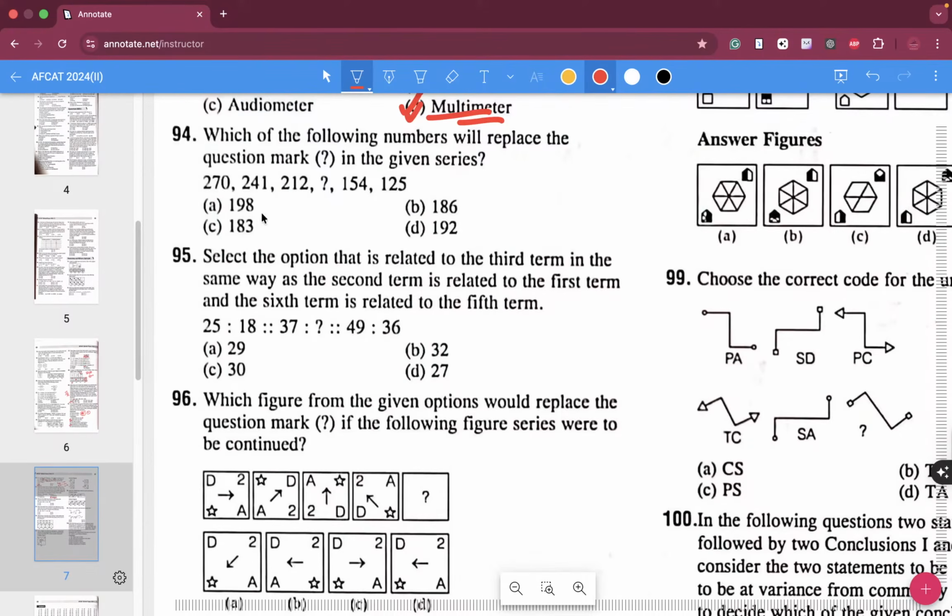Question number 94. This to this is 29, and this to this is 29. So 212 minus 29 is 183.